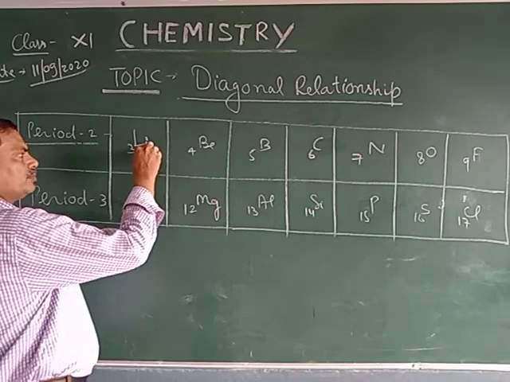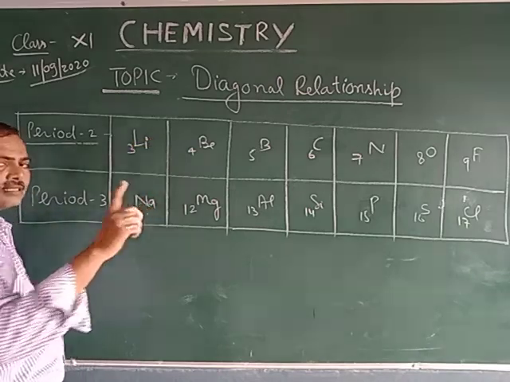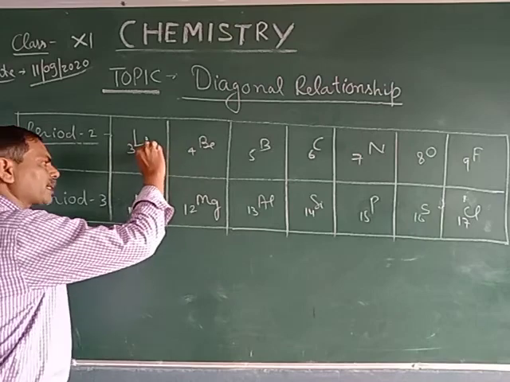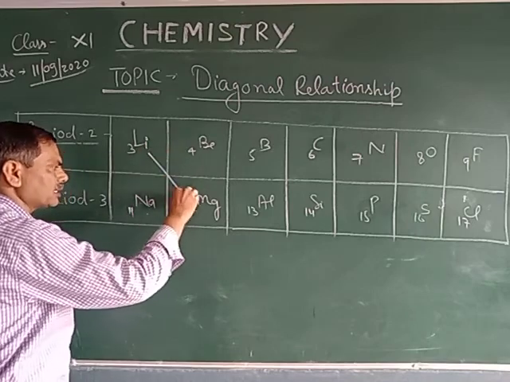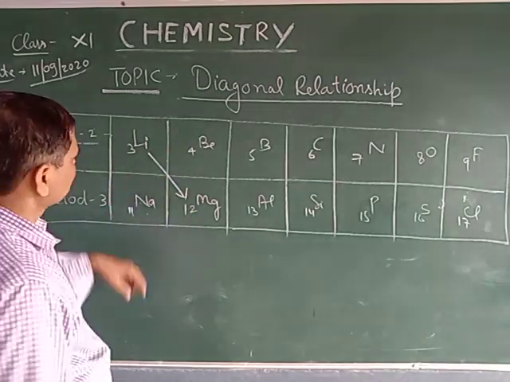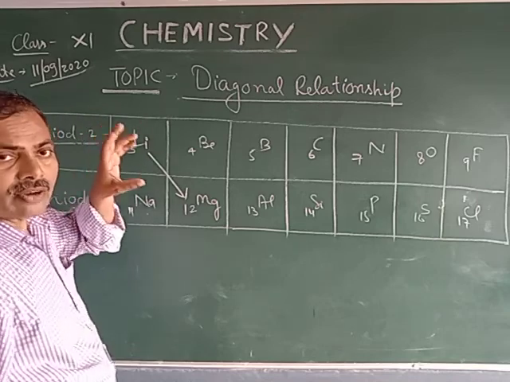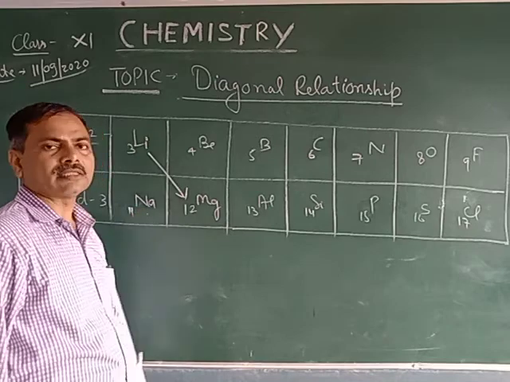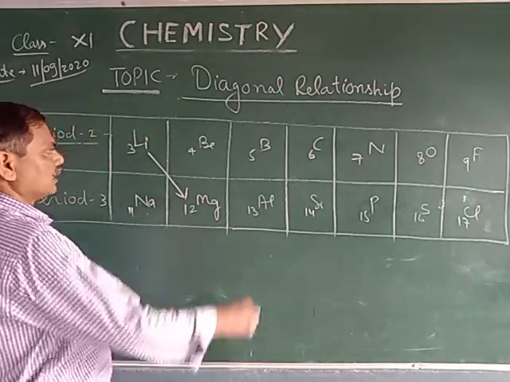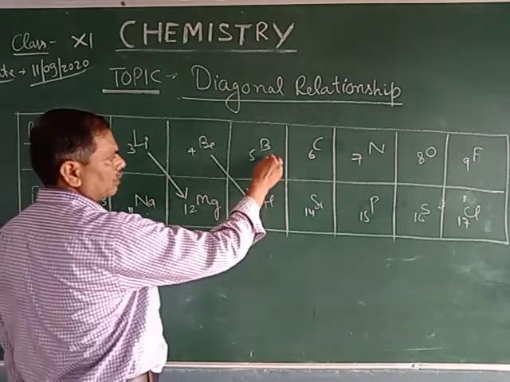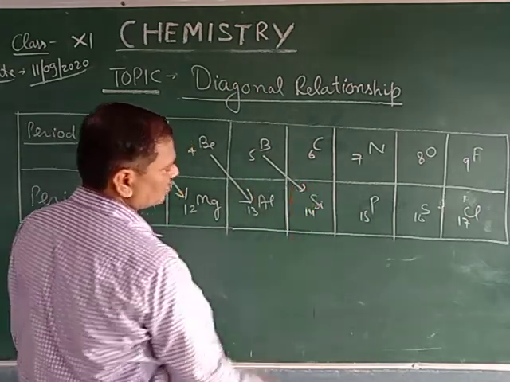Like lithium and sodium are present in the same group, but lithium shows chemical resemblance with magnesium. Chemical properties of lithium are almost similar to that of magnesium. Beryllium shows chemical resemblance with aluminum, and boron shows chemical similarity with silicon.